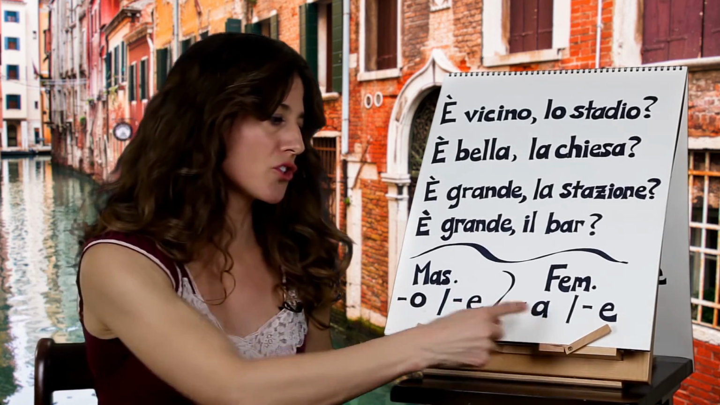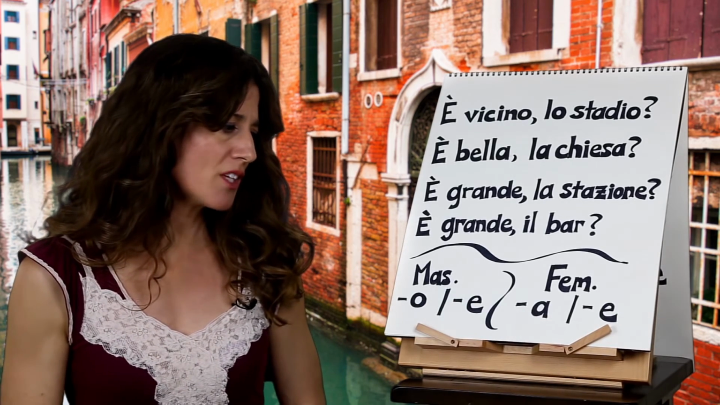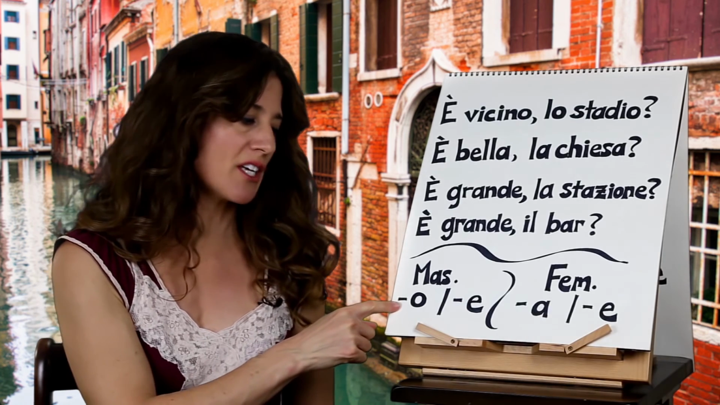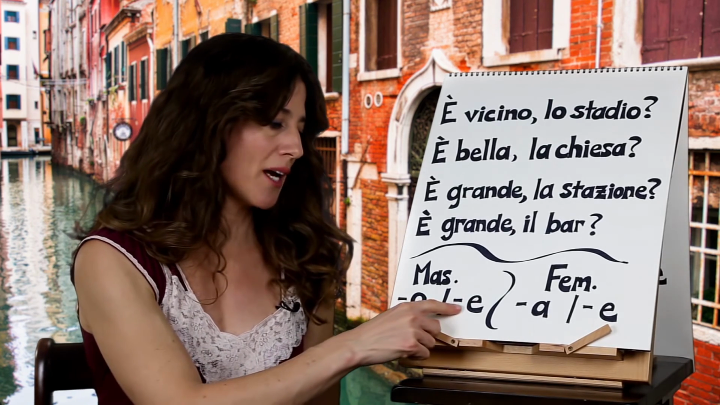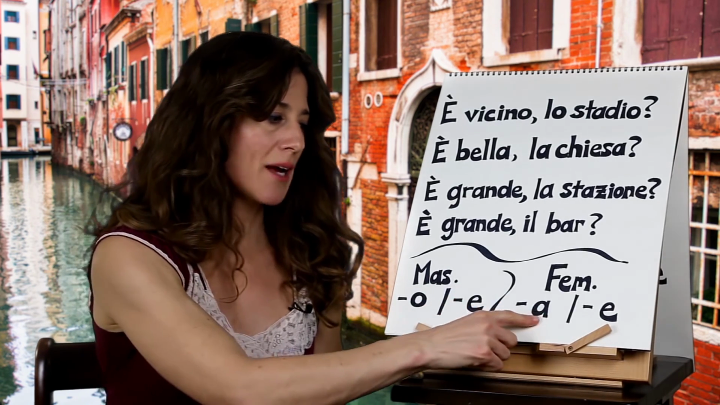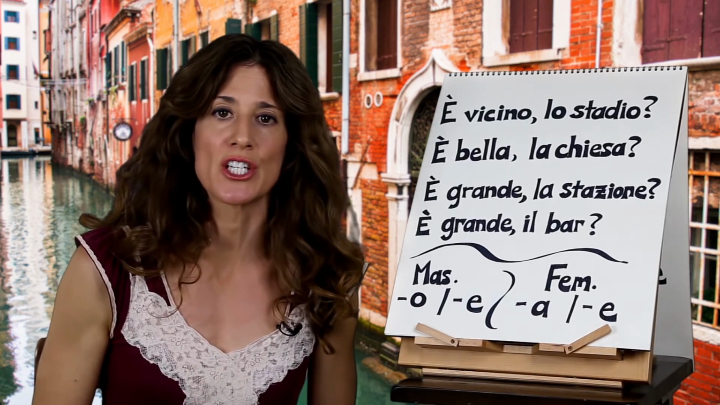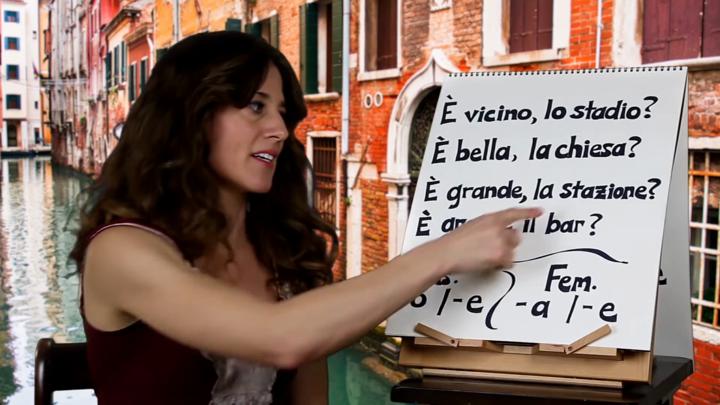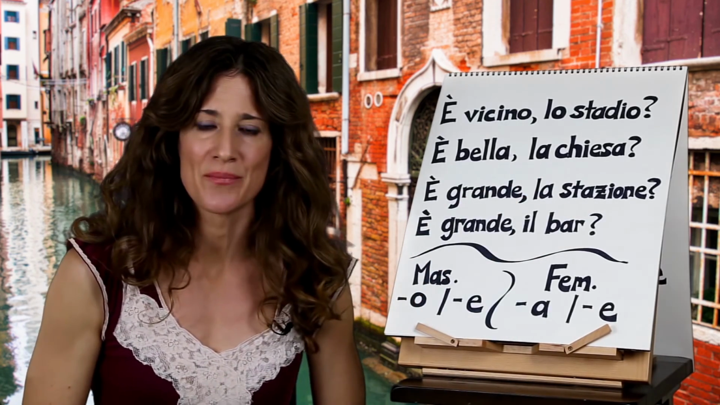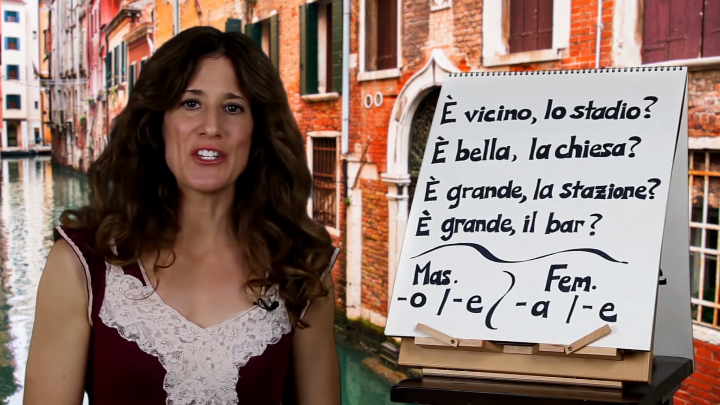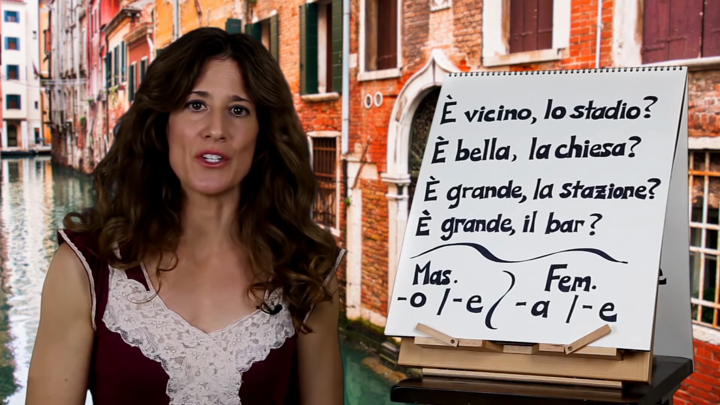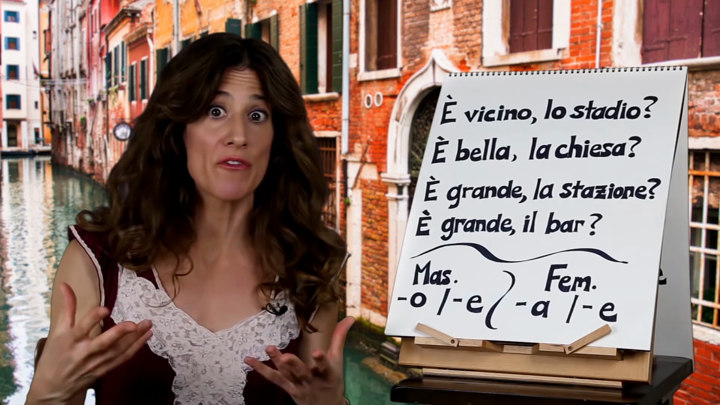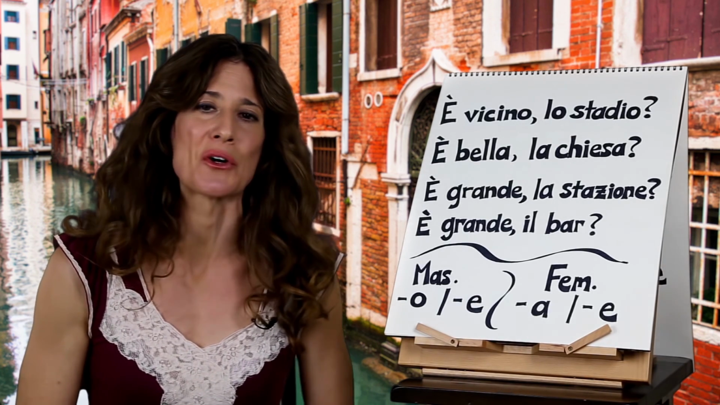And then I just wrote this little chart for you at the bottom here that when we're talking about singular nouns and adjectives, most of the time they're going to end in O, sometimes they'll end in E. Most of the time when feminine nouns are singular, they're going to end in A. Sometimes they'll end in E, like la stazione. Okay? Hopefully you can put this together when you see some nouns and adjectives and try to make them agree. There'll be more videos too on forming the plural.